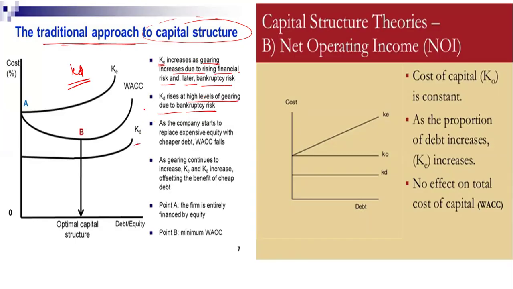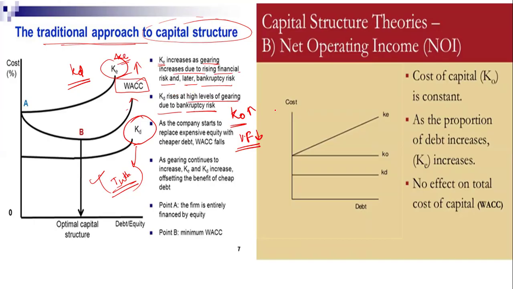In the simplest words, if you are increasing your KD, then KE, the cost of equity, also increases. Equity shareholders demand more because debt is increasing, so their risk also increases. If you finance from debt, the fixed interest obligation increases, which creates a risk for the equity shareholders. If equity shareholders demand more, the overall cost of capital, the WACC, also increases, and this adversely affects the value of the firm, so the value of the firm decreases.